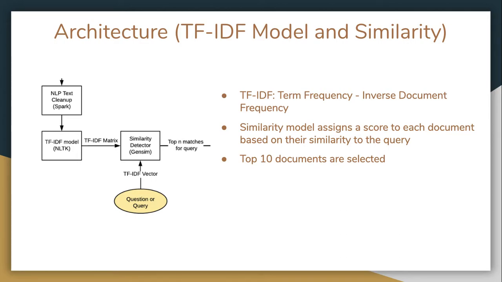Both the TF-IDF model and the question asked by the user are then passed to a similarity detector that we created using the library GenSim. The similarity detector assigns a score to each document using the cosine similarity, representing how similar the document is to the question asked based on the TF-IDF model. From here, we select the top N, typically the top 10 documents ranked by similarity, to pass into the next part of our architecture.